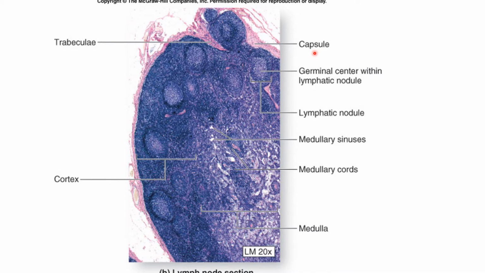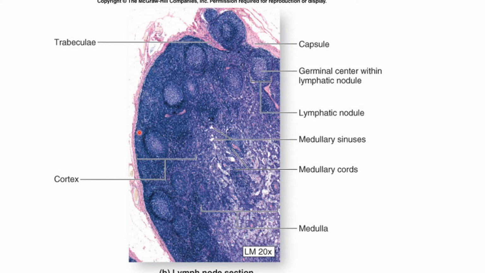So what is the capsule? The lymph node is surrounded by a capsule. The capsule consists mainly of collagen fibers, some elastic fibers, and some smooth muscle. Just beneath the capsule there is a subcapsular sinus. Just beneath the capsule, this space is given the name subcapsular sinus.